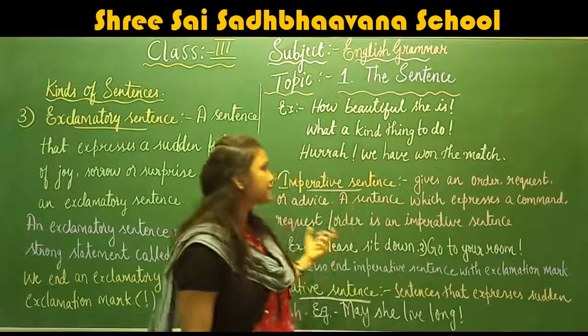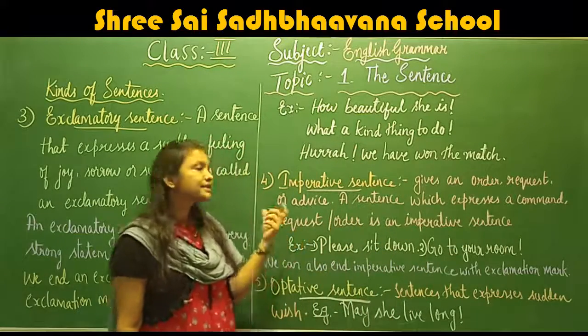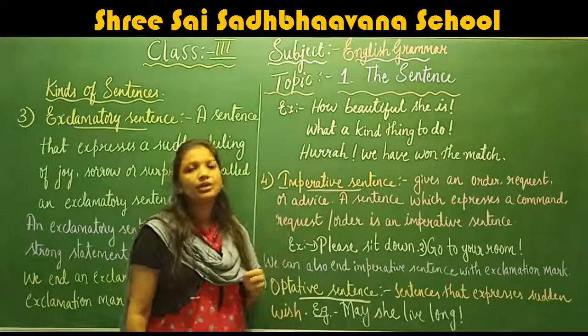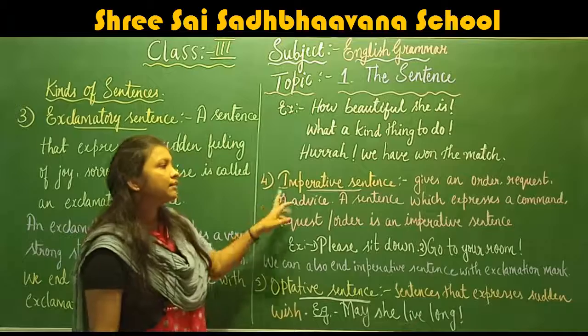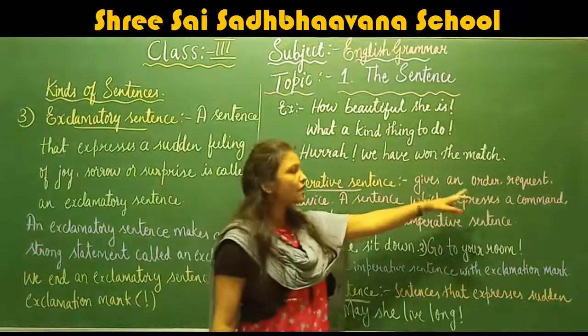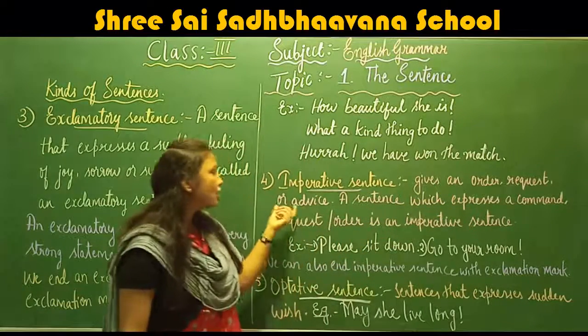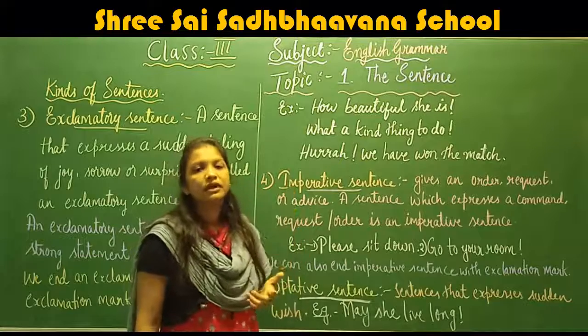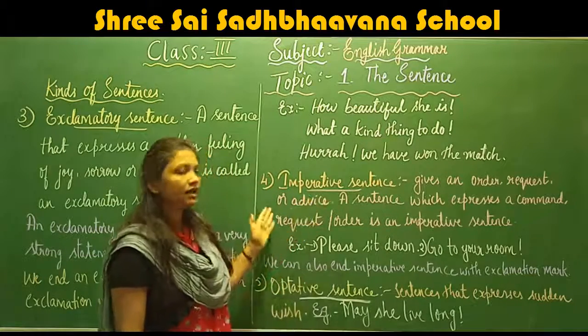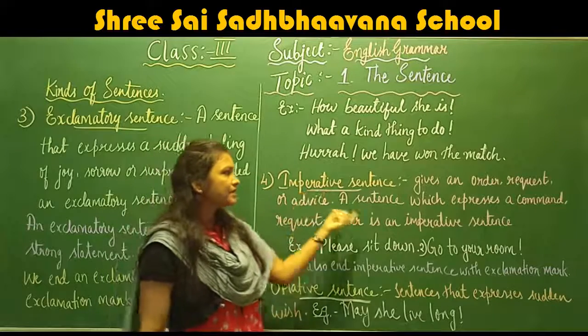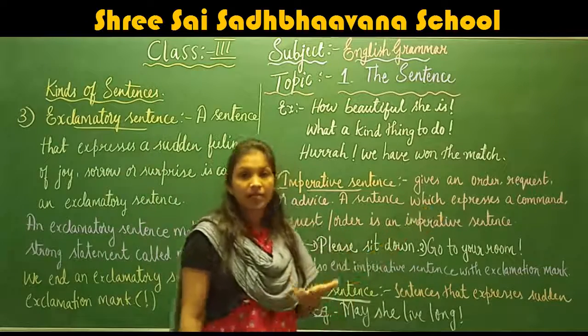Now, the next type of sentence is the imperative sentence. What do you mean by an imperative sentence? An imperative sentence gives an order, request or advice. A sentence which expresses a command.